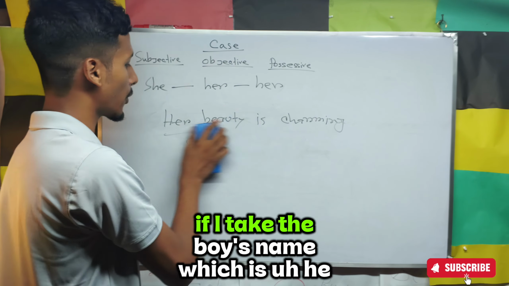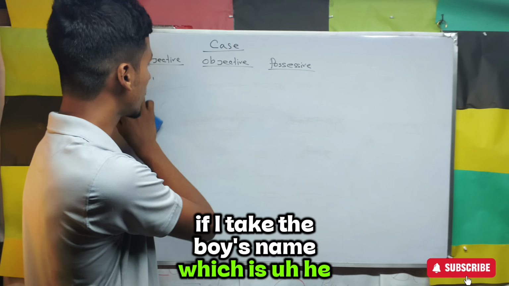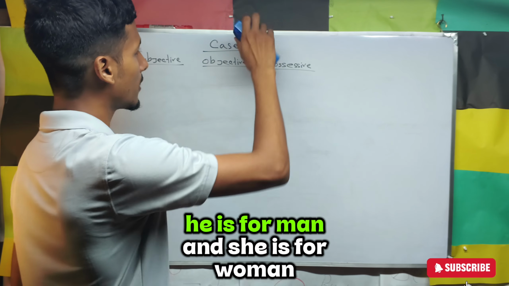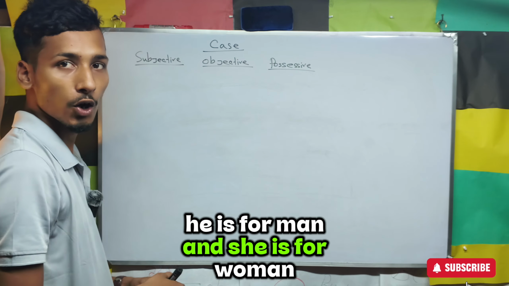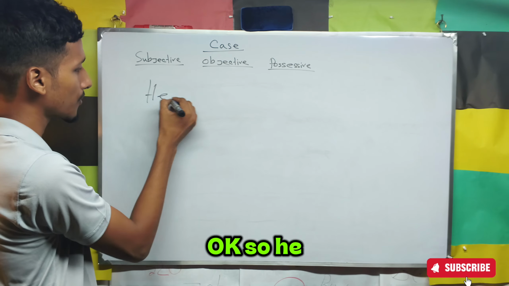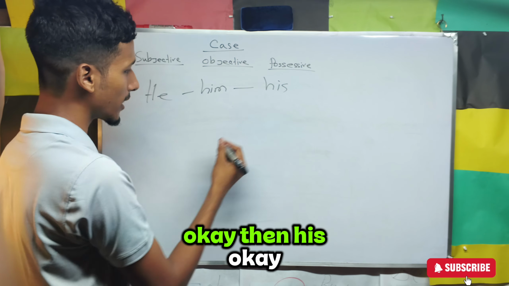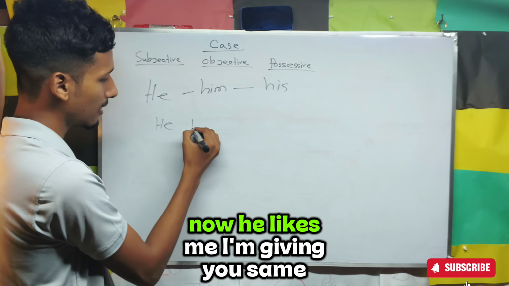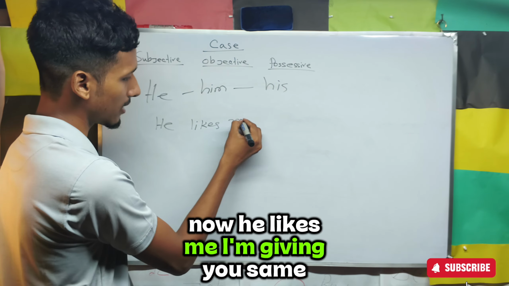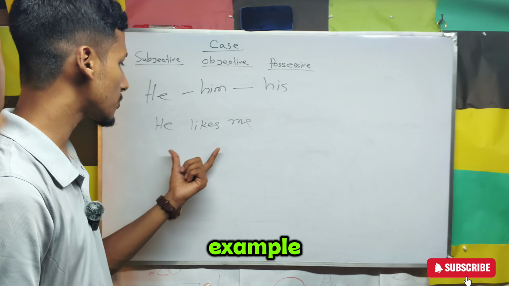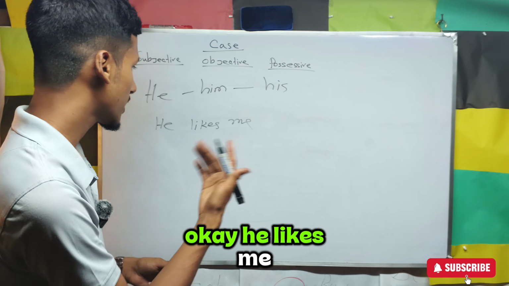Now if I take the boy's name, which is, he is for man and she is for woman. Okay, so he, then him, then his. Now, he likes me. I'm giving you the same example so that you can understand these things. Okay, he likes me.